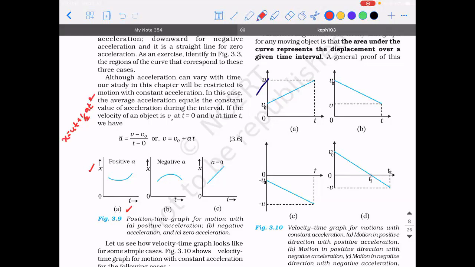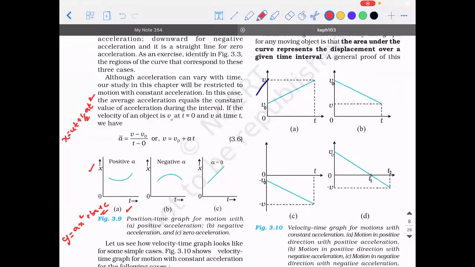Now I'm going to borrow some knowledge from your basic mathematics from 10th standard. You would have learned this, right? y is equal to ax square plus bx plus c. What does it represent? Quadratic. Expected this answer. It is not a quadratic equation, rather it is a second degree polynomial.